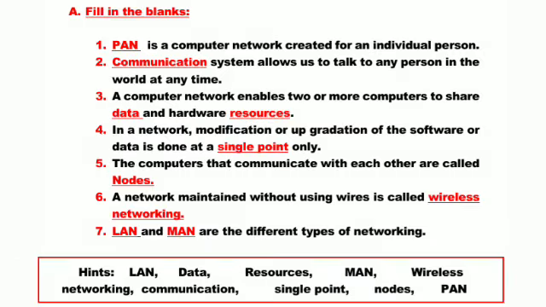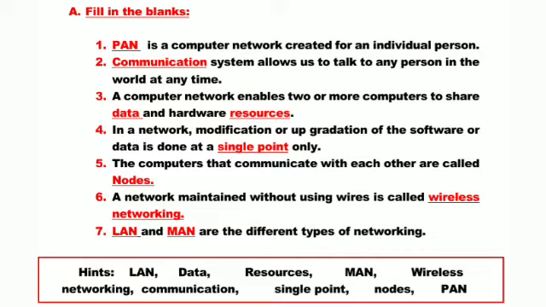A. Filling the blanks. First is dash is a computer network created for an individual person. As you know, individual means only a single person. So PAN, personal area network, is a computer network which is created for a single or individual person. Second is dash system allows us to talk to any person in the world at any time. So the answer is communication. Using this system we can talk to any person.